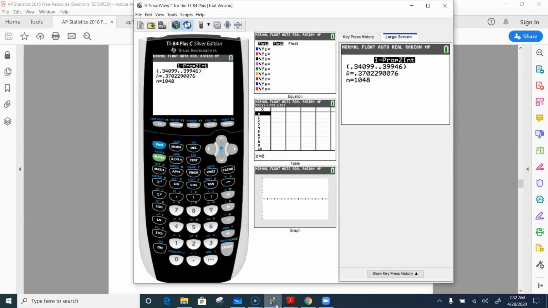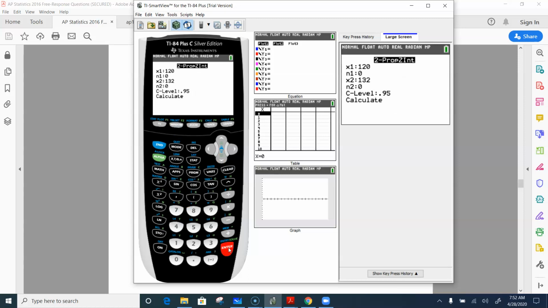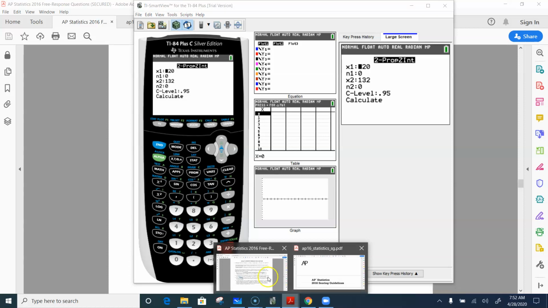If I go to the calculator to do a two-proportion Z test, or Z interval, I'll just go to the two-proportion Z test. It's the same setup as the Z interval. It'll be a ways down there, but the two-proportion, well, let's do the interval. Don't confuse anyone. Okay, when I go to do my two-proportion Z interval, what happens? It asks me for two different samples, N1 and N2. Well, I don't have two different samples. I only have one, 1,048.